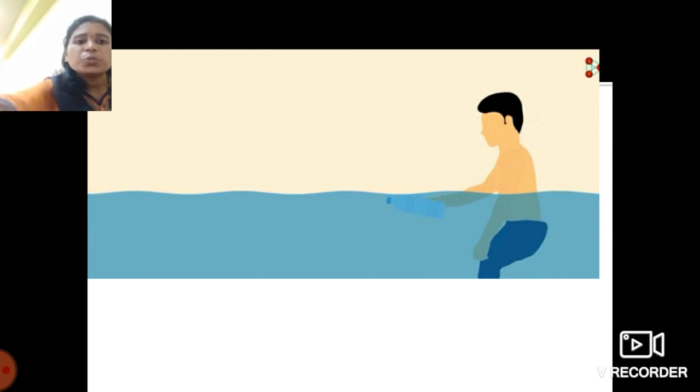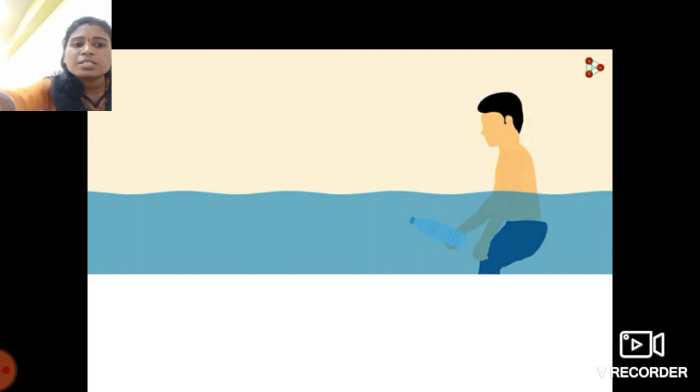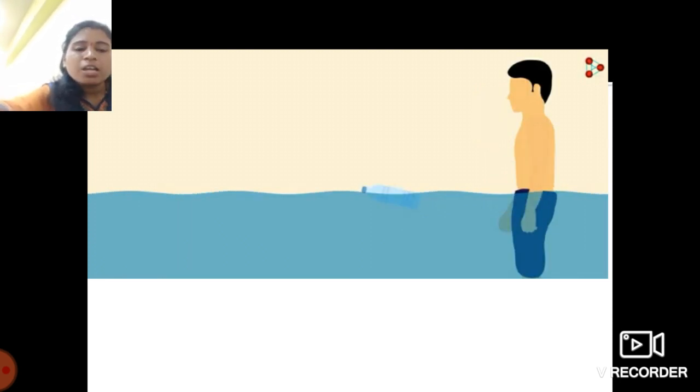So students, if you leave this bottle, you will see that the bottle will come up to the surface on its own. You are not pushing, and the bottle will come to the surface on its own. So students, gauge why this bottle comes onto the surface on its own. Yes students, because the liquid present in that container exerts an upward force on that bottle. So due to that force, that bottle comes to the surface of the water.